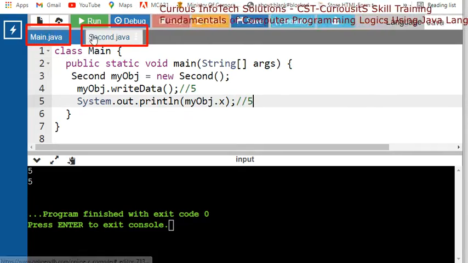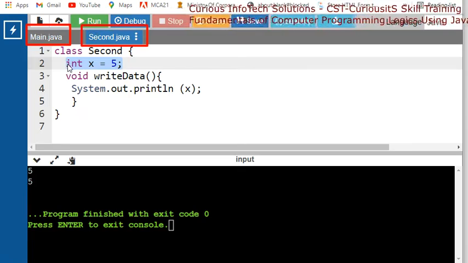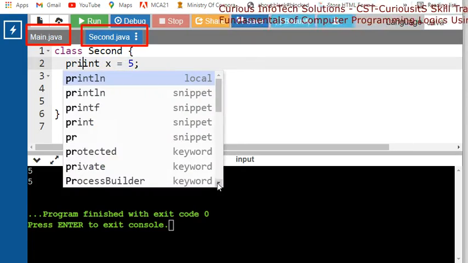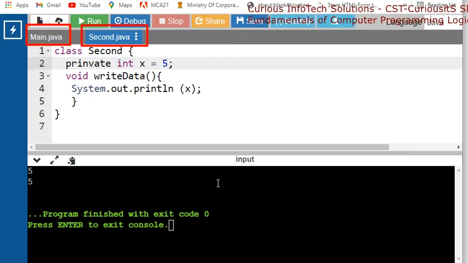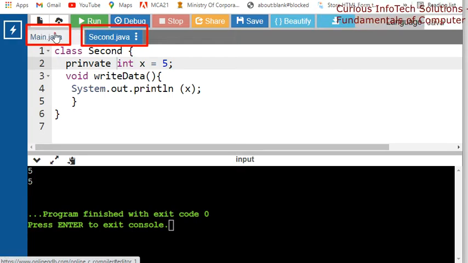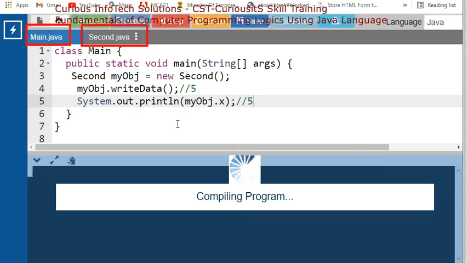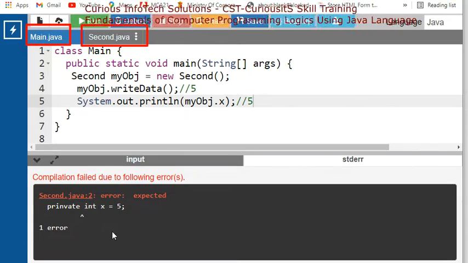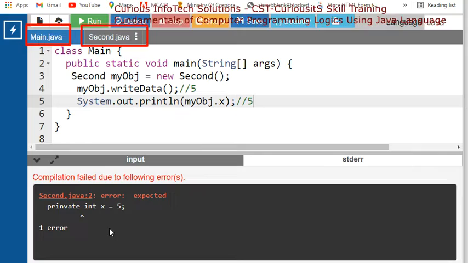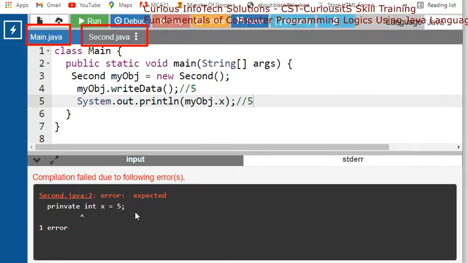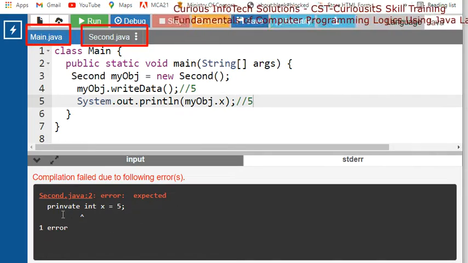To protect it, we have one word, that is private. So private int x is equal to 5. As we use this, now try to run this program main. So we call main. Now we will get one error here. Right, we are getting one error here.